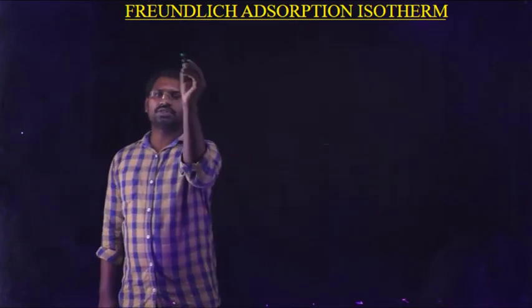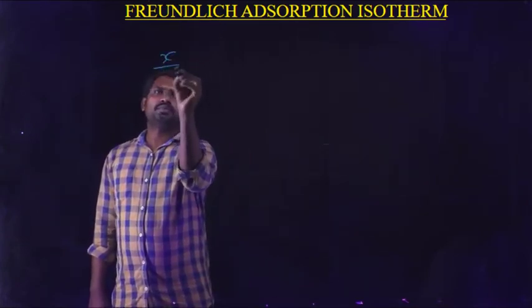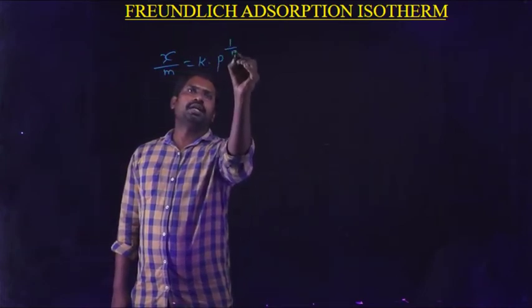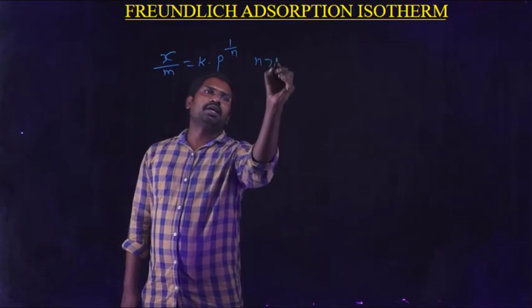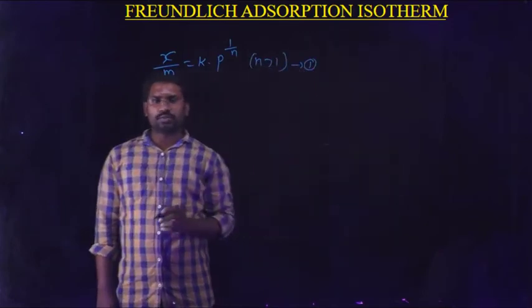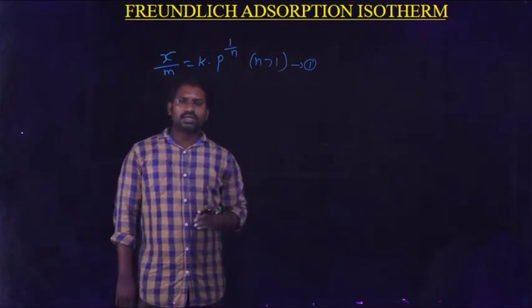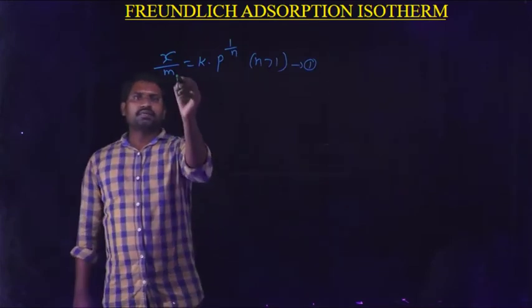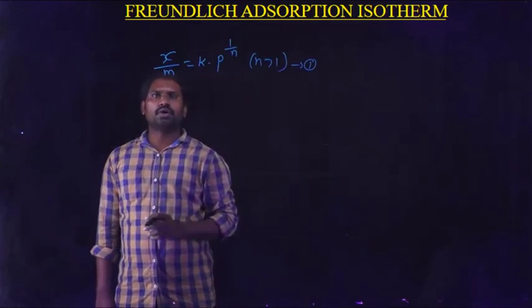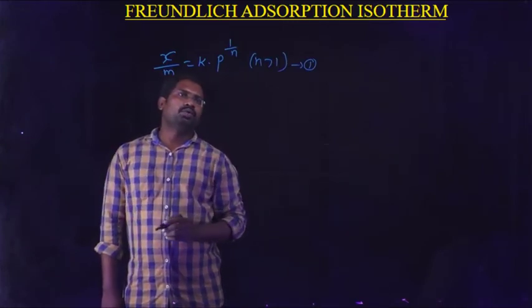He gave the equation x by m is equal to k into p power 1 by n, where n is greater than 1. This is equation 1. Freundlich gave this relation between the extent of adsorption and pressure at constant temperature in equation form.